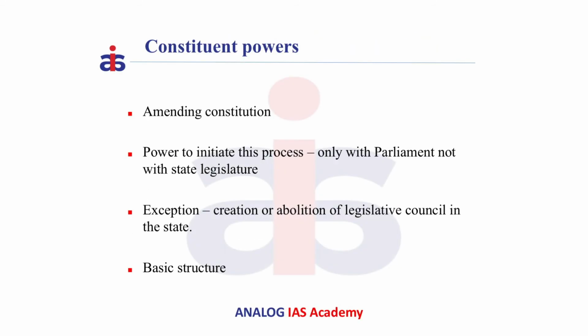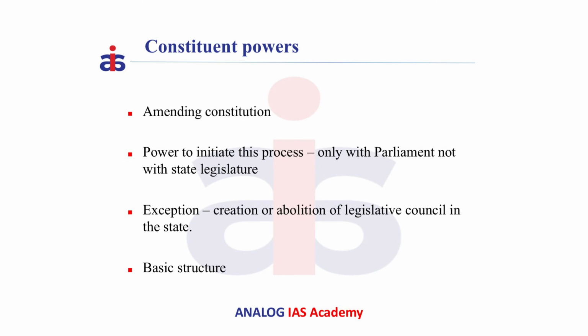Now let us discuss the constituent powers and functions of the Parliament. The Parliament has the power to amend the Constitution by addition, variation or repeal of any provision. The power to initiate the process of amendment of Constitution exclusively lies in the hands of Parliament and not with the state legislature. There is one exception to this, that is, the state legislature can pass a resolution requesting the Parliament for creation or abolition of legislative councils in the states according to Article 169.